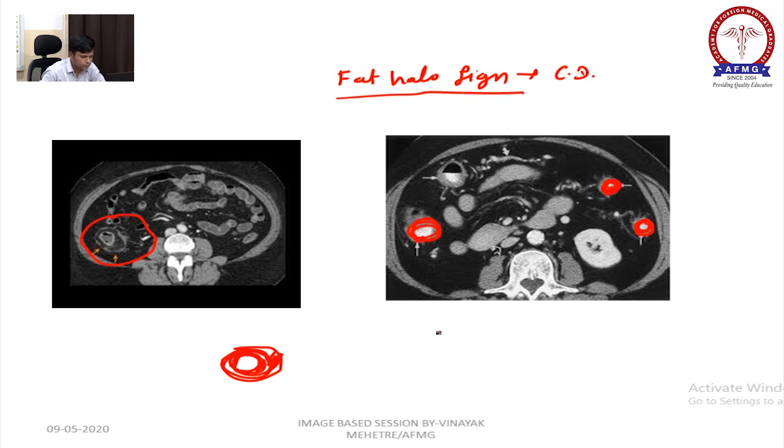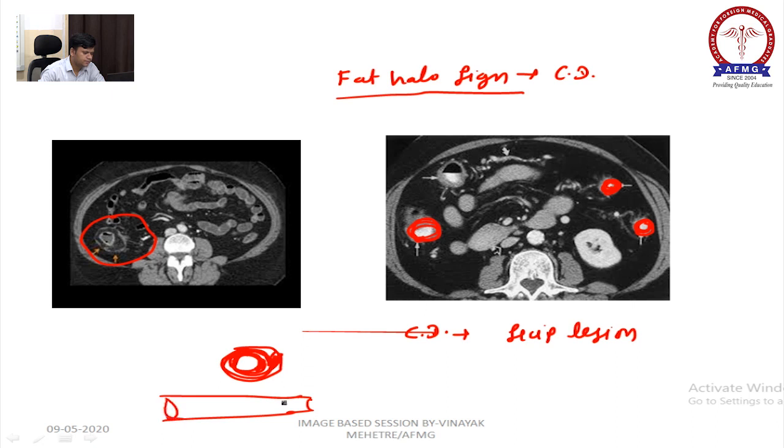Now tell me, there are some other points we should know about Crohn's disease, that is, there is presence of skip lesion. Means, suppose this is your GI tract, right? There will be presence of skip lesion. Means one lesion will be here, one lesion will be here, one lesion will be here. Okay, there is no continuation of inflammation in Crohn's disease, and this will be your transmural ulcer.